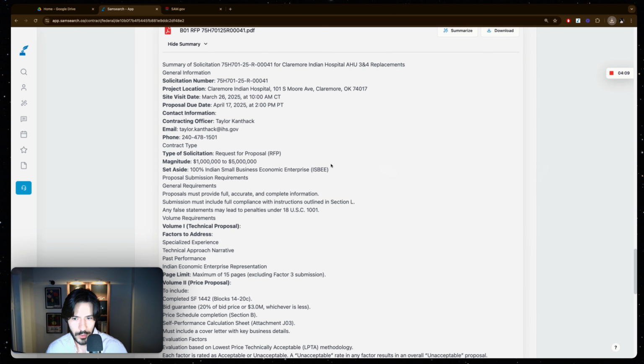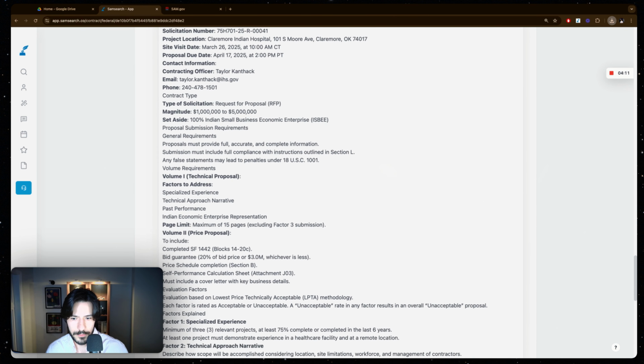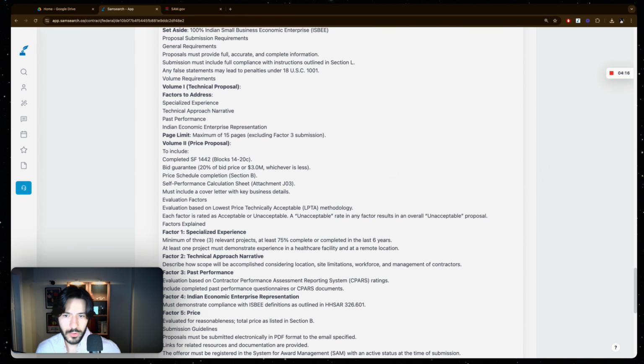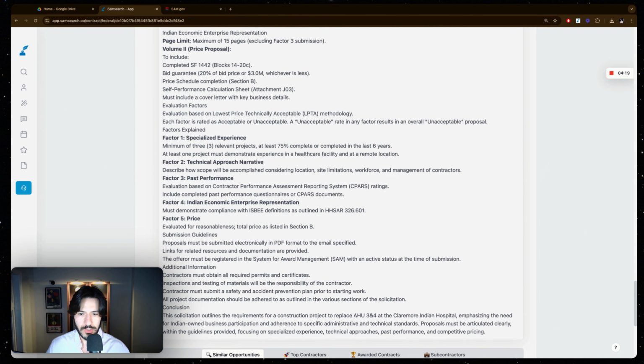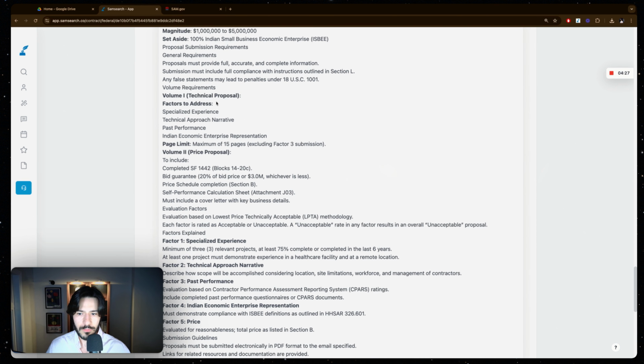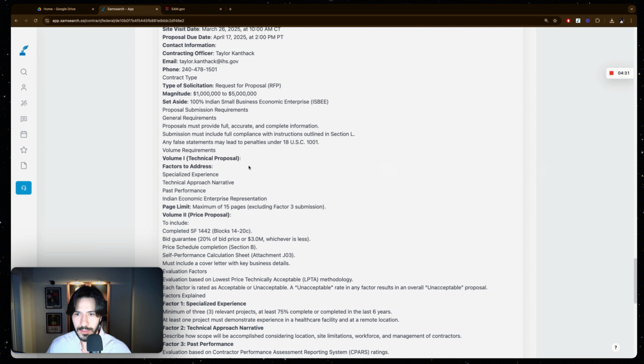So as you can see, we here get a detailed summary of the document. What's the set aside, the magnitude, also the technical proposal, price proposal. So you're getting more details about the requirements just from here. So you know, for example, if I want to read more about past performances, the price, or the technical volume 1 or 2, or the price proposal, then this is the document that I need to read more on.